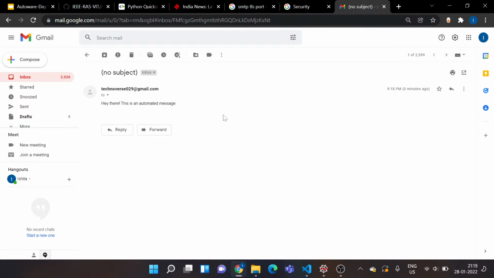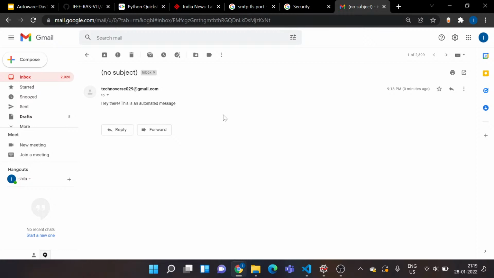Now, what if I want to improvise on this thing? I just don't want to send a simple text mail. I want to have attachments as I compose it with my normal email. I want to add audio files, I want to add normal files, PDFs, images, videos, and actually want to format some of my text, add links. So, how would I do that with this Python script? How would my Python understand all of that?